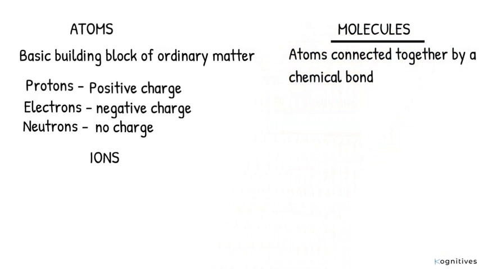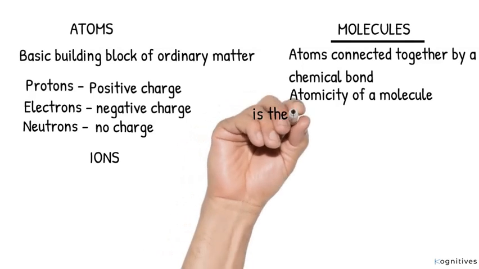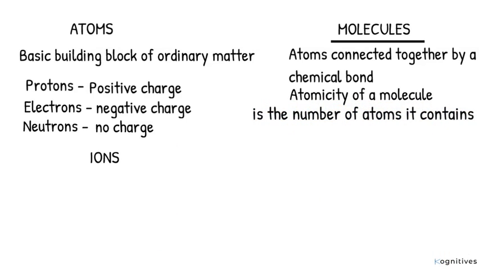forms a molecule. Now, when you look at an oxygen molecule, O2, you can see that a single molecule of oxygen contains two oxygen atoms. Therefore, the atomicity of oxygen is 2. This means that the atomicity of a molecule is the number of atoms it contains. Thus, the atomicity of sulfur is 8, as sulfur is written as S8, the atomicity of ozone is 3, as ozone is written as O3, and the atomicity of phosphorus is 4, as phosphorus is written as P4.